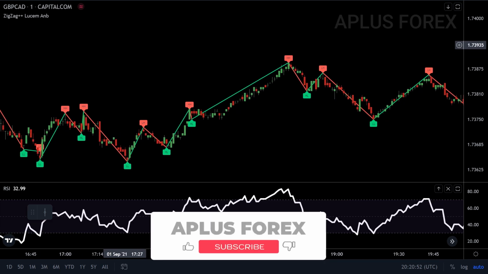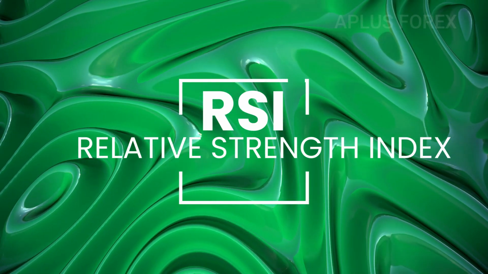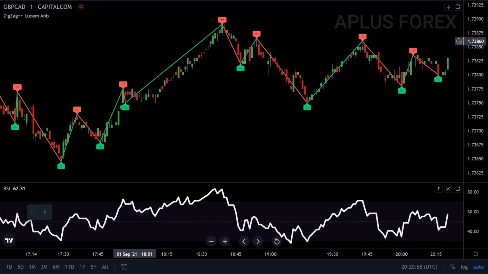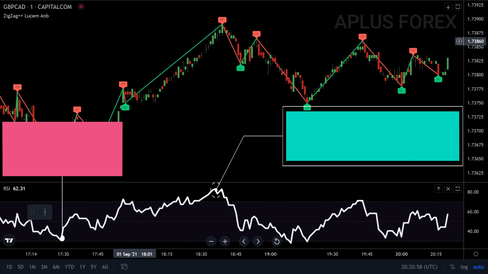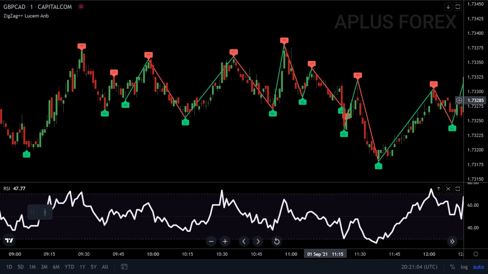When the zigzag line changes direction, traders can use popular technical indicators, and in our case, we will use the Relative Strength Index, RSI, to confirm whether the price of a security is overbought or oversold. To understand more about the RSI indicator, you can check my video which I specifically did on the RSI indicator trading strategy. On the pound card 1-minute chart below, we have our RSI indicator and the zigzag indicator by Lucene NB, and just a reminder, I don't own any rights to the indicator, I'm using it for educational purposes only.